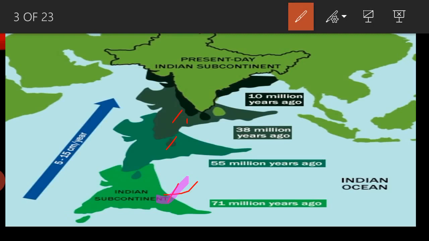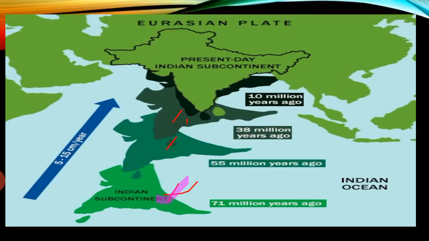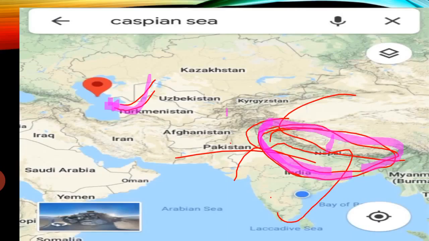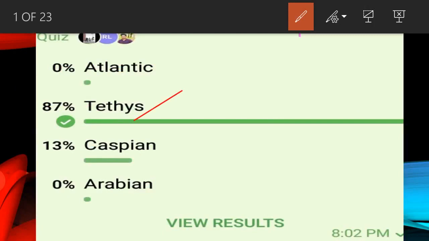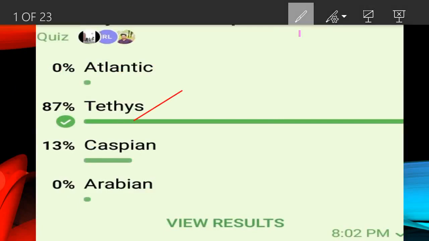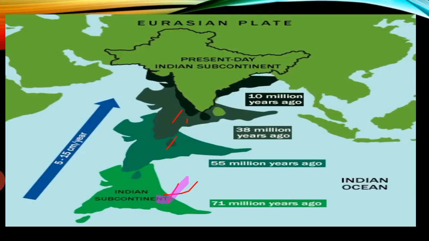There is the Tethys Sea, and because of the compressional force, the Tethys Sea rises like the Himalayas. So the Tethys is the correct answer. Okay, next question.